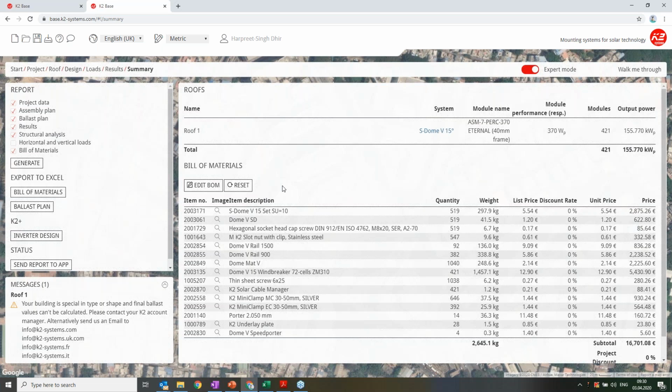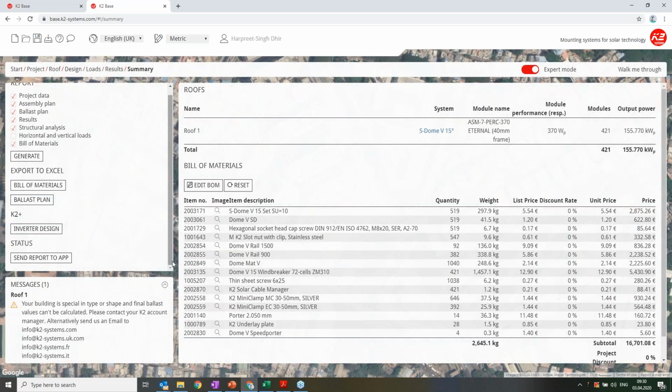I can generate a report here. So for example, I will say I want to have a ballast plan. So it will say generate.